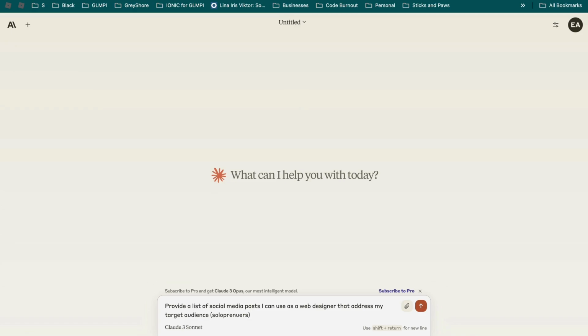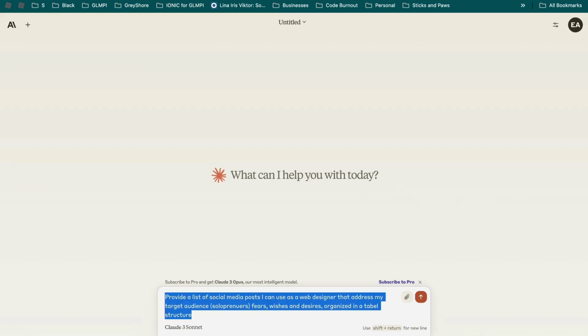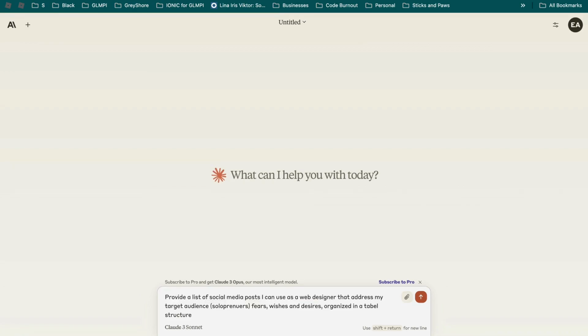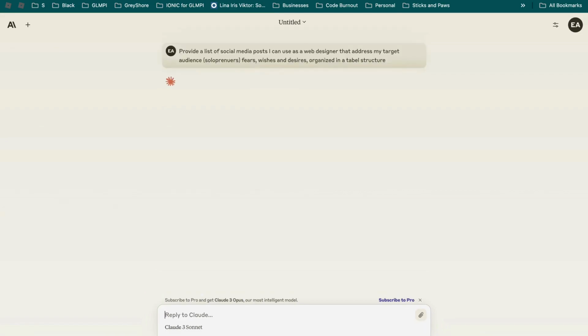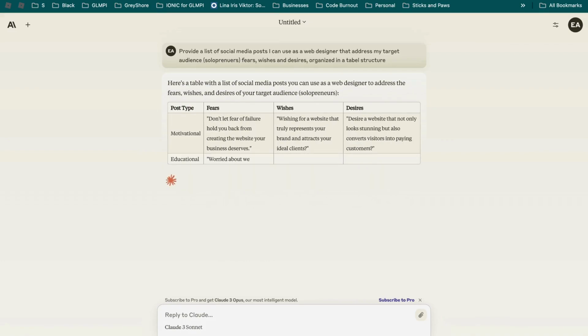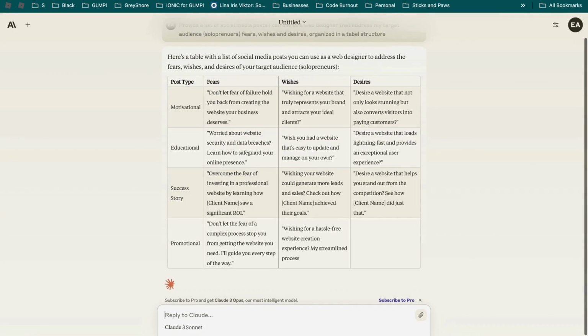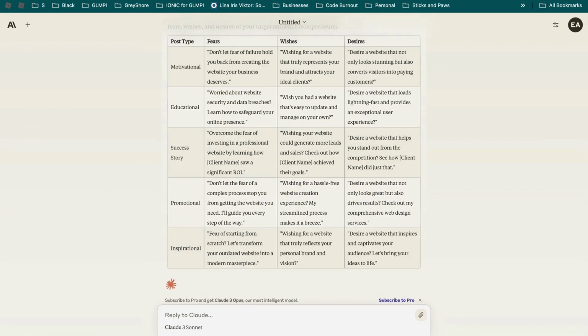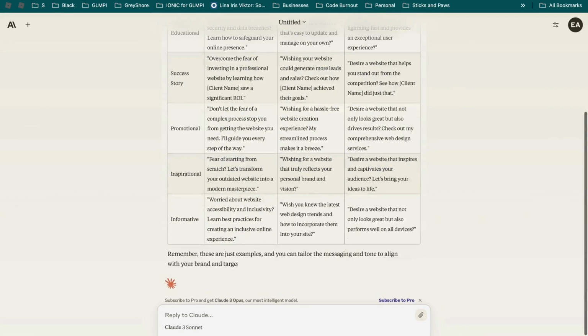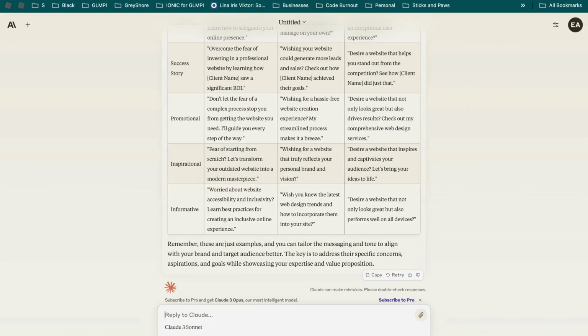solopreneurs, fears, wishes, and desires organized in a table structure. So this was a good one that I got a long time ago on social media. So I'm going to test out each one. Oh, of course I spelled table wrong, but I still got it. Oh, I like that it added the post type. That's big. I kind of like that.